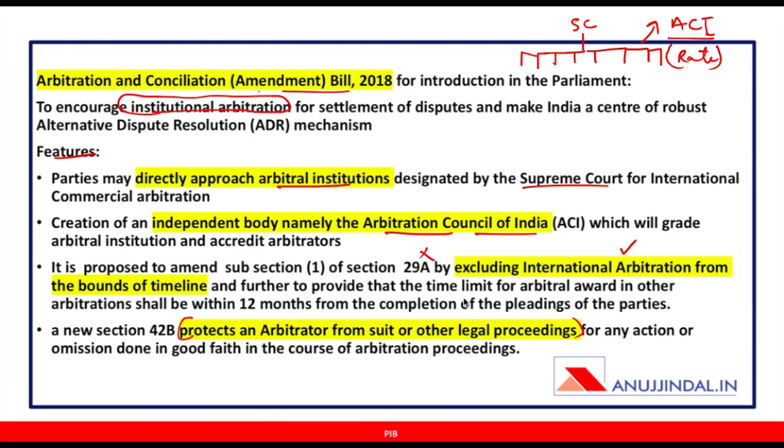of any arbitration. And an arbitral award for a domestic commercial arbitration or any other domestic arbitration is to be made within 12 months from completion of pleadings, or whatever the parties have to say. So this is a timeline that you need to remember. This is very, very important for the examination. International arbitration has been kept out of time-bound decision making, and these are the other features: creation of an independent Arbitration Council of India, which will grade arbitral institutions and all these things. So this is important for both UPSC as well as RBI and NABARD aspirants.